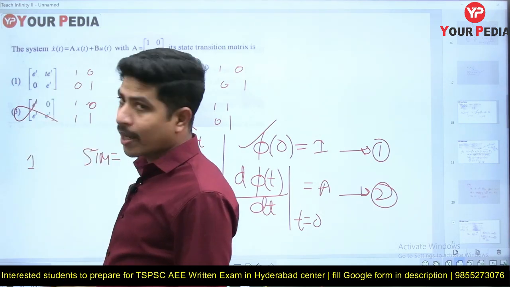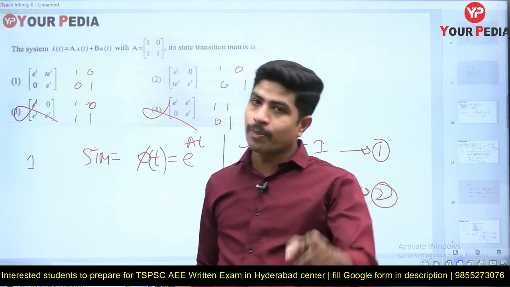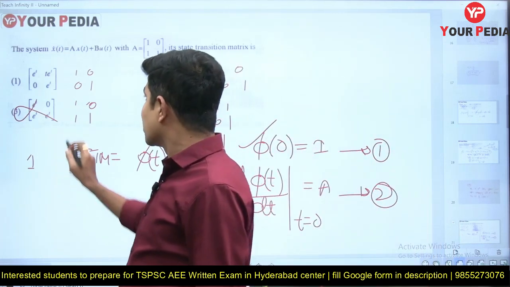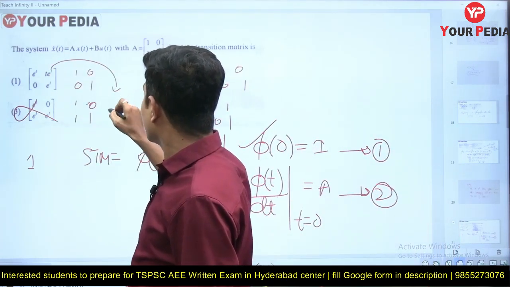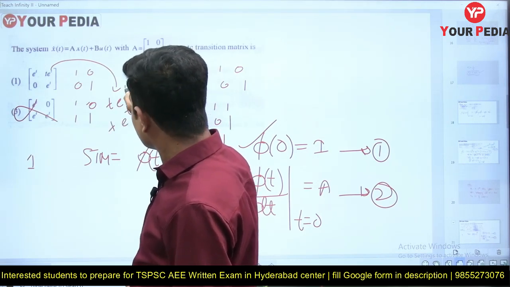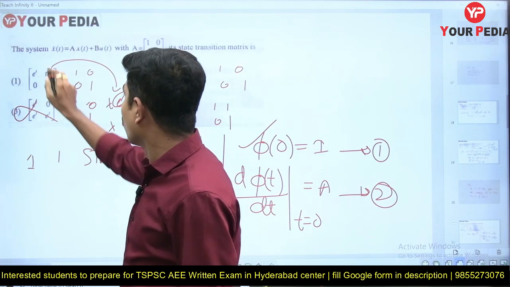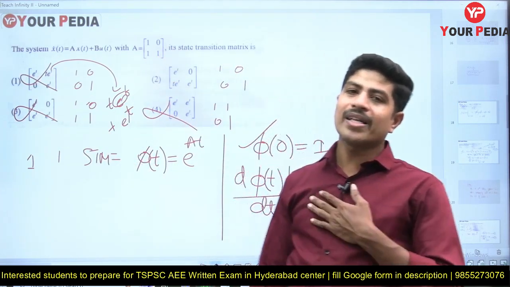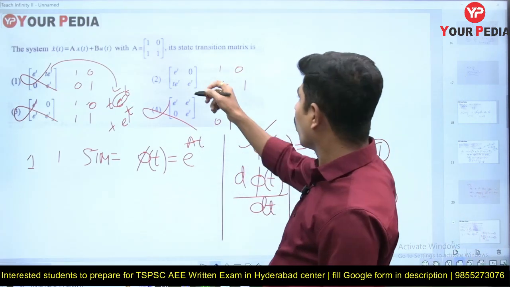If I differentiate this one, I get t into e power t plus e power t. If I put t equal to 0, this will be 0, and this is 1 1 1. No, this is not correct. Why? Because I must get 1 0 1 1. What's my matrix A? 1 0 1 1. Now look at this one.